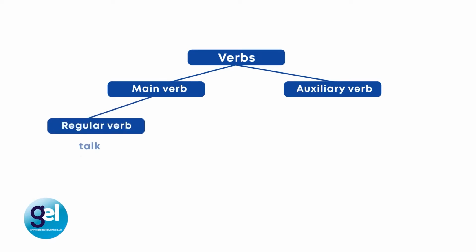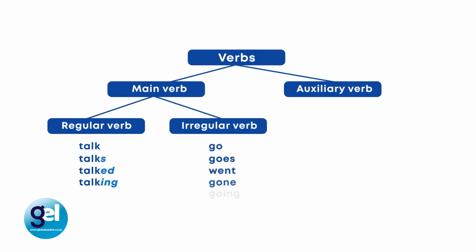So again, we have our base form. So an example would be talk. We have our third person singular, which would be talks, because we're adding an S. We have our past simple ed or past participle, that would be talked. And then talking, the ing form. With an irregular verb, we could have go, that changes to goes in the third person. Then we have went in the past, gone, which is the third form or the past participle, and going in the ing form.